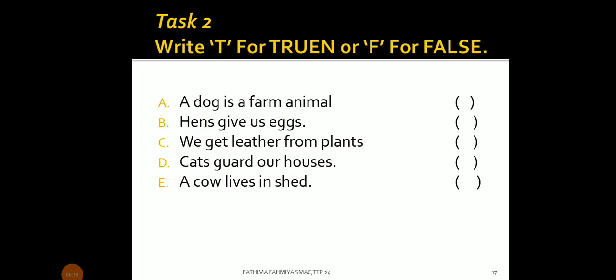Task 2. Write T for true and F for false. So here you can do this activity. A dog is a farm animal. It is false, so you have to put F in the bracket. Like that you have to complete task 2.